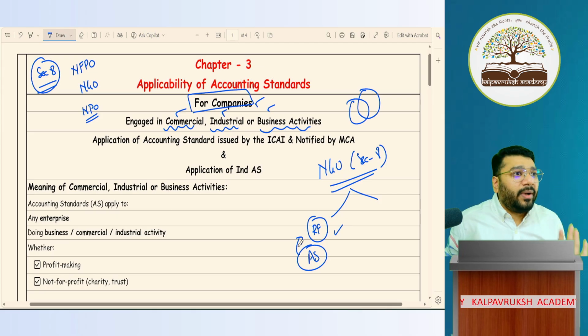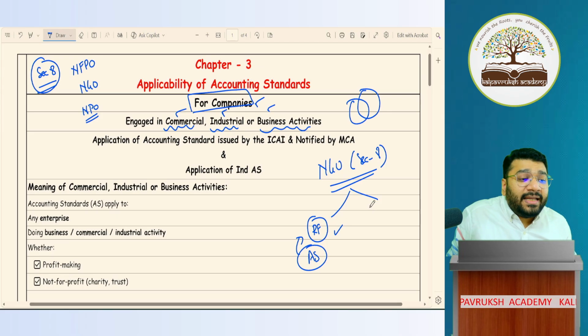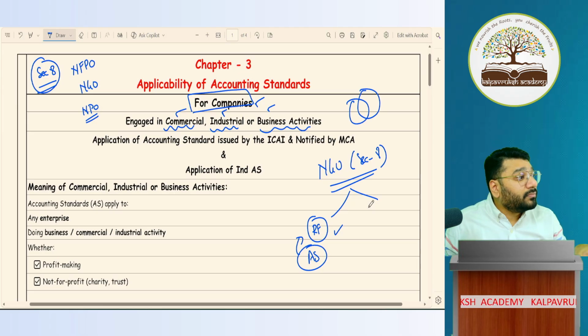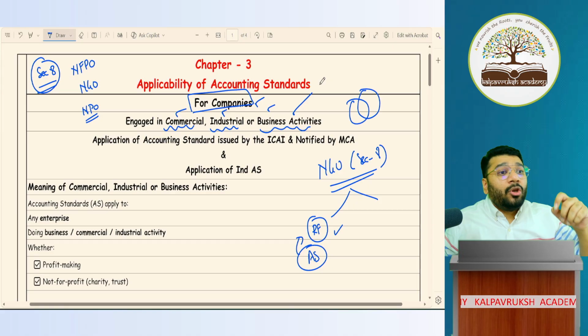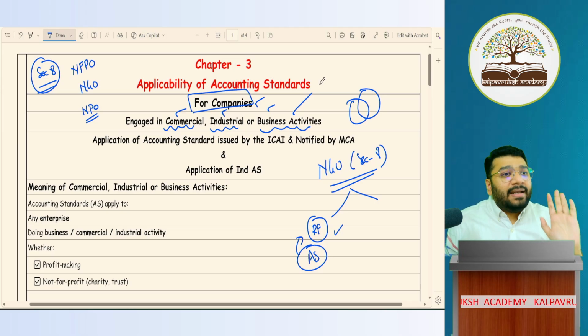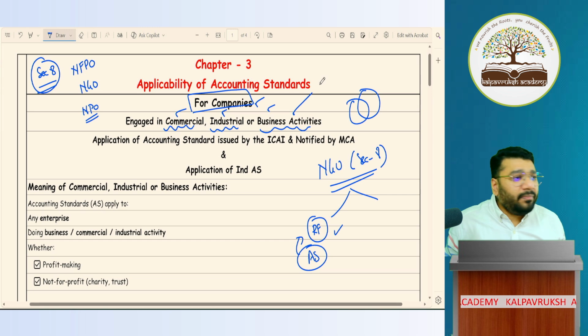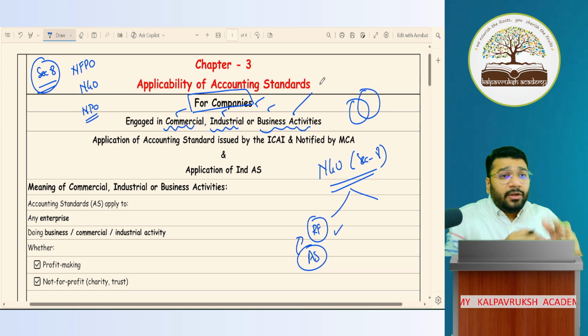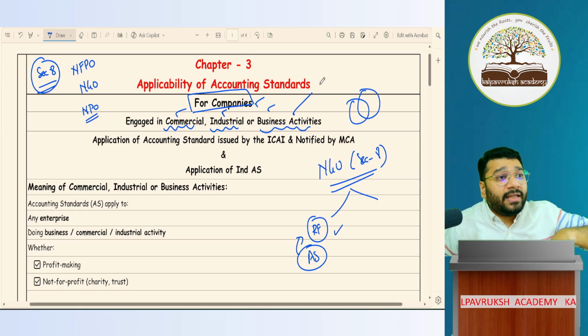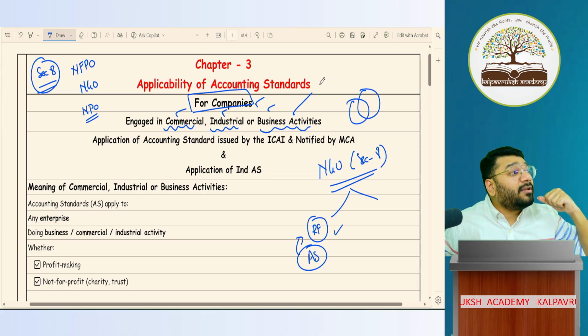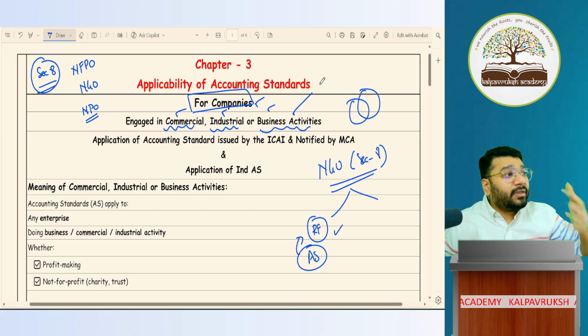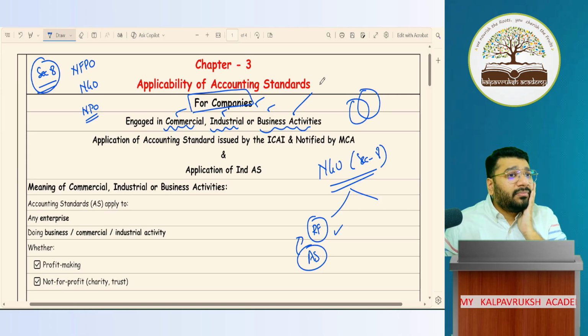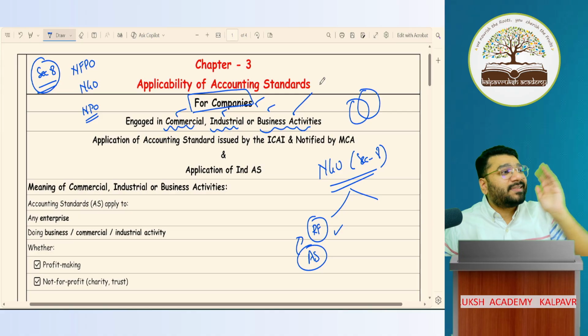Not required. On the other hand, we have certain Section 8 companies who are NGOs, not for profit organizations, where other business activities will be done. For example, an old age home. It's an NGO which is helping the elderly people to survive. Now, some of these elderly people could be creative, so they'll make a lot of creative stuff. These creative products are sold in the market. Whatever they manufacture or create, they sell it in the market. And that profit, they use it for the development of the NGO, for the development of the members.